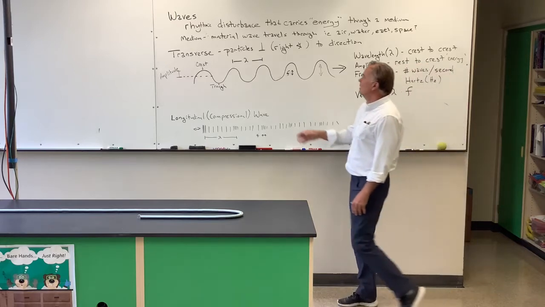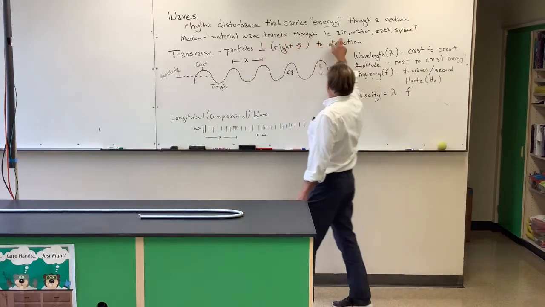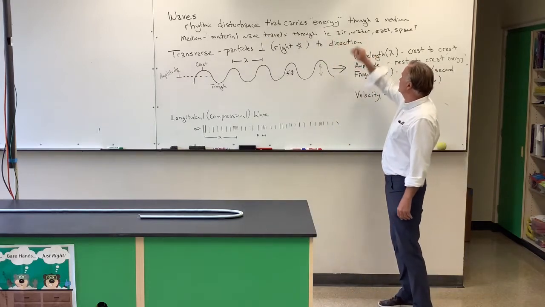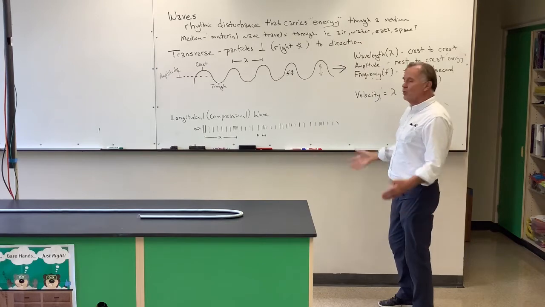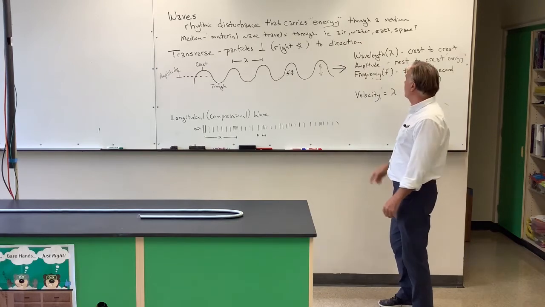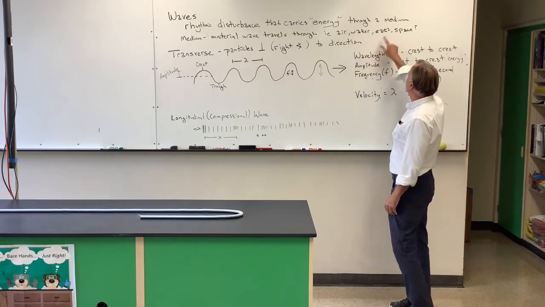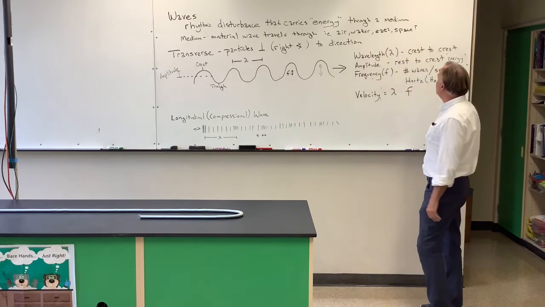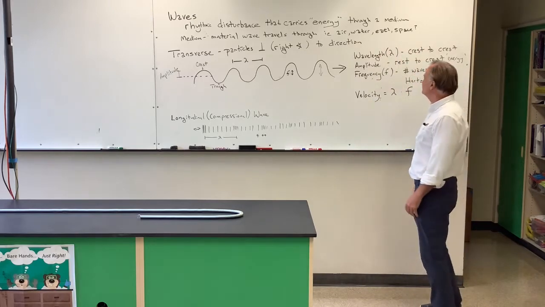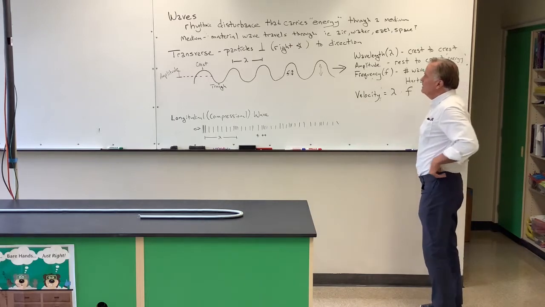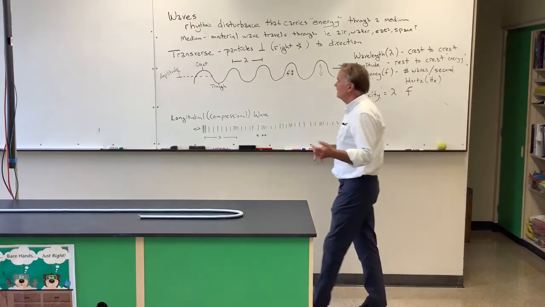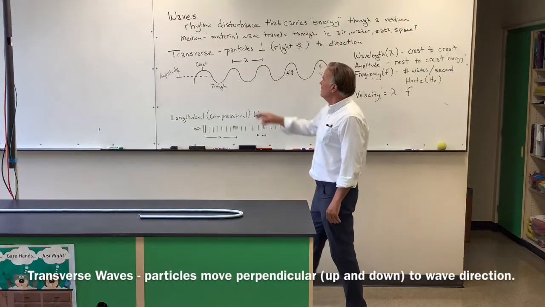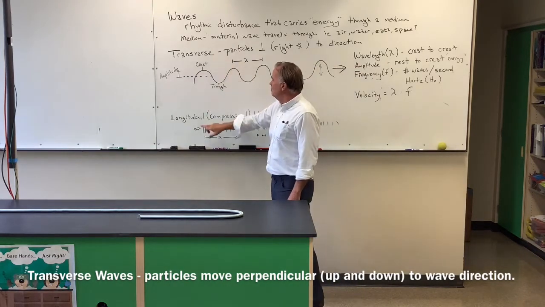Air is one. Sound waves move through the air. Water waves, that's evident. Waves crash, they bring in energy, can knock you over. Surfers use them to move. Earthquakes create waves. Some waves can travel through space, some things can't. We'll look at that a little bit later. Stuff like light can travel through empty space. Sound cannot.